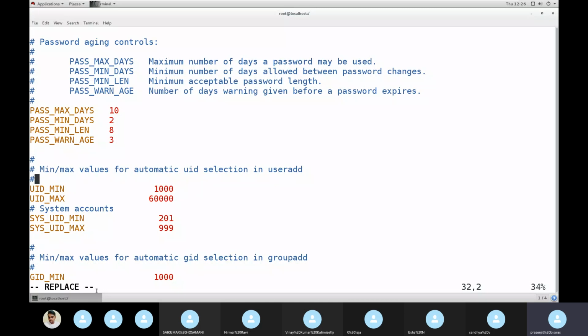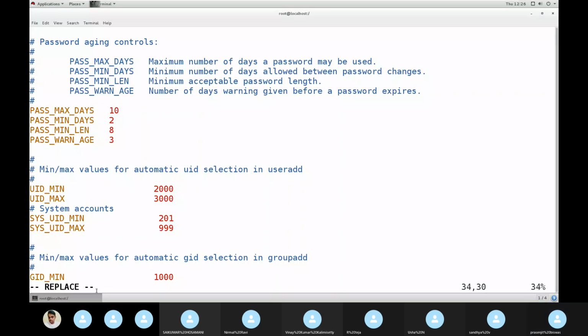Next, I am changing my user ID range. Why do we change this one? To make groups. In an upcoming class, we'll make groups. You remember VLAN? It groups your interfaces. Here we group with ID: this group will be admin, this group will be development. Not now, in the upcoming class. At that time this is required, so remember. So maximum I am giving here, that means 1,000 users can be created with this group ID.